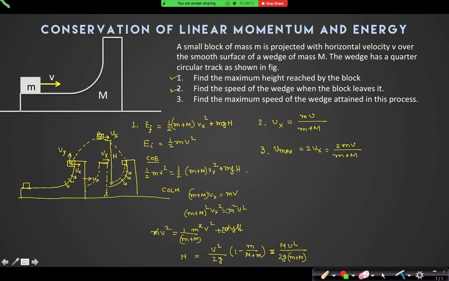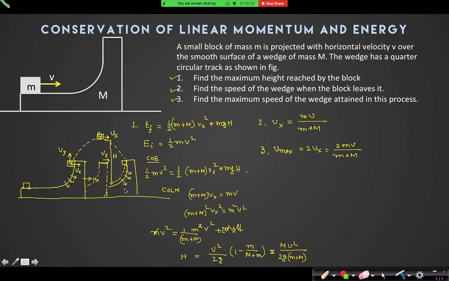Sir, but in this question, how can we say that the block will leave the wedge? We have assumed it has sufficient velocity, but even if the block does not leave the wedge, entire calculations are correct. Even then it will return back and you will find the same answer. Sir, how do we know that the small block m will overshoot the wedge? Even if it does not overshoot, all the answers of these questions will remain the same.